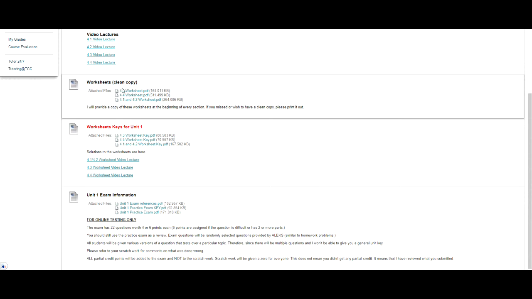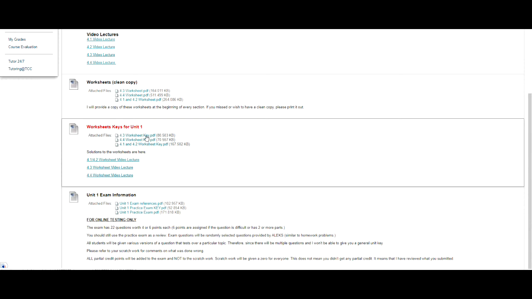I also have worksheet copies. We would typically be doing these during class after we do a lecture. These are our clean copies. And as you can see, right below it are the worksheet keys. The videos here are slightly different. I use the notes and just do a general walkthrough on how I solved it.